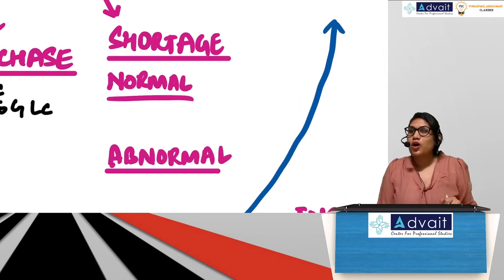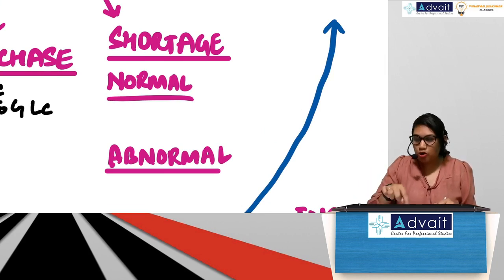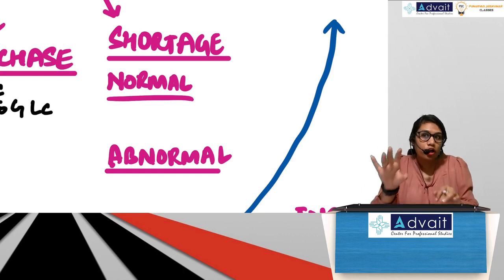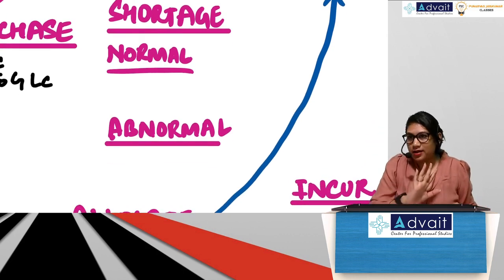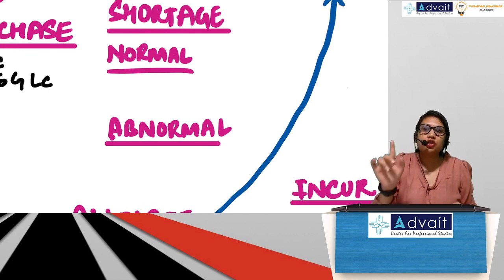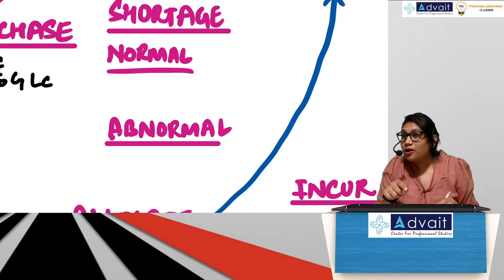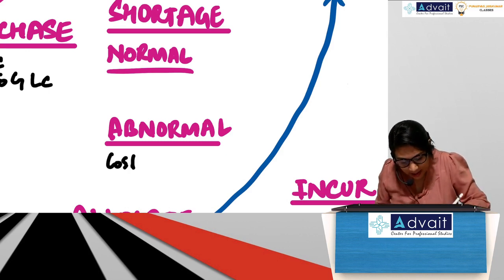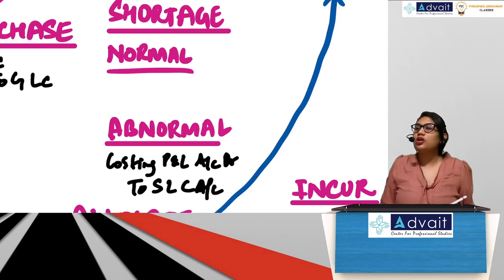So shortage was of two types. Normal, abnormal. Now look at this SLC account and tell me according to you what could the entry be. Abnormal means costing P&L, which means if shortage is of abnormal nature, it should go to costing P&L account. So entry will be costing P&L account debit to stores ledger control account.